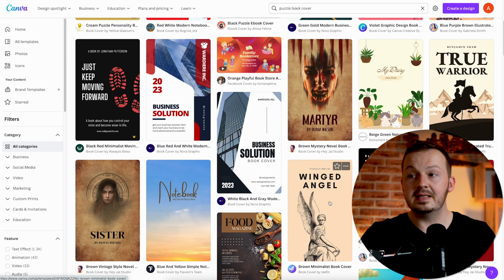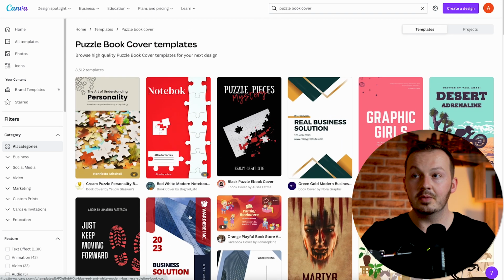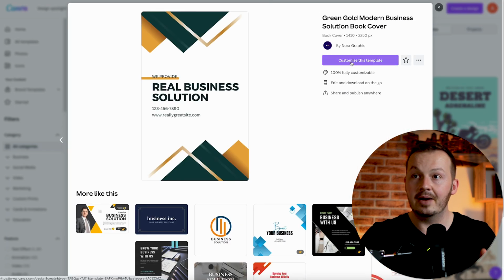But obviously most of these won't serve the theme, but on top right here you can see there's a bunch of puzzle books involving puzzles in the cover. So just go ahead and select any of these that you like, but I'm going to show you how to do that actually on this one, which doesn't have any puzzle on it. And the reason why is because you can customize this however you want.